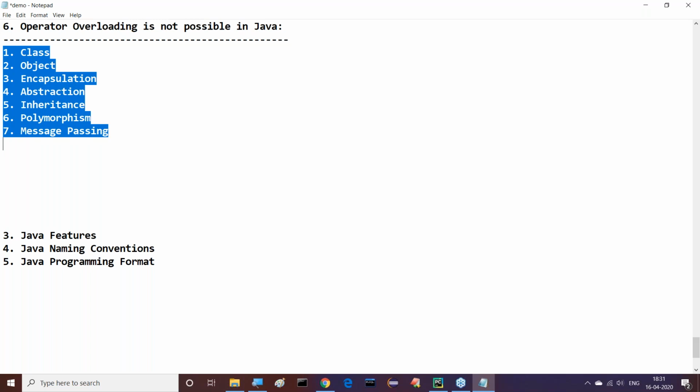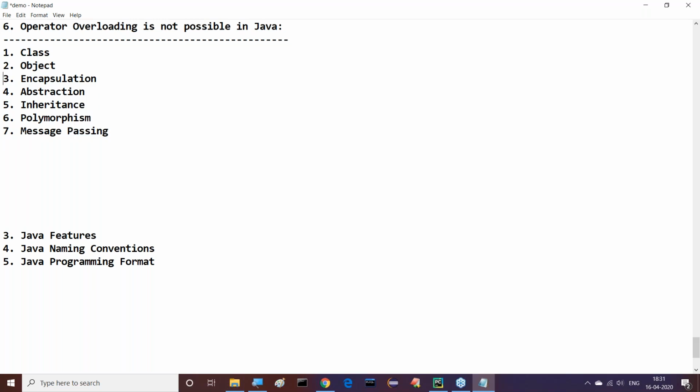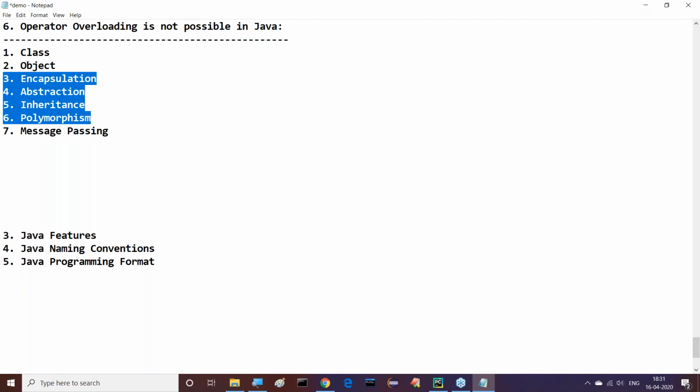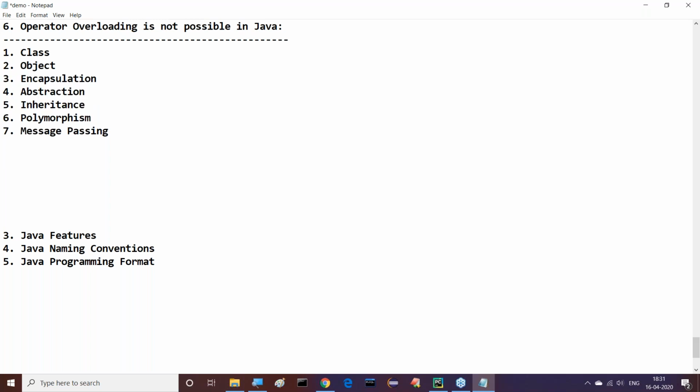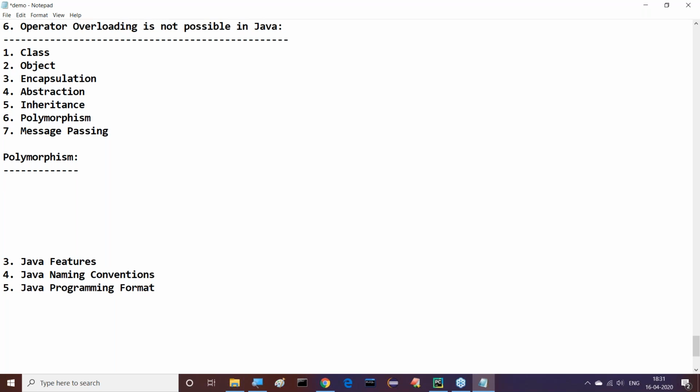Out of these object-oriented features, four features are the most powerful. What are the four most powerful object-oriented features? Encapsulation, abstraction, inheritance, and polymorphism. These are the object-oriented features we can understand clearly. Out of these, at present I require only polymorphism, not inheritance and the others. All of you observe this clearly now.